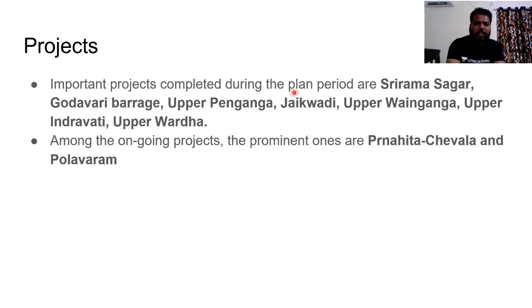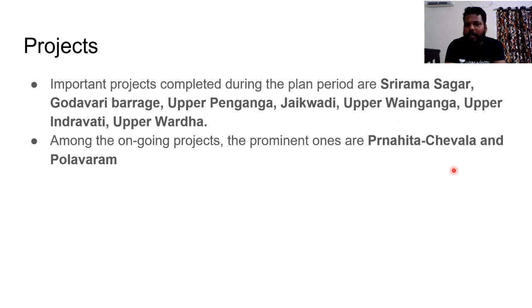And the projects which are present, these all are local projects which are important for the local public service commission examination. But as I have said, the completed projects include Sriram Sagar, Godavari barrage, Upper Penganga, Jaikwada, Upper Indravati, Upper Wardha. But the ongoing projects, the prominent ones, always would be in use.